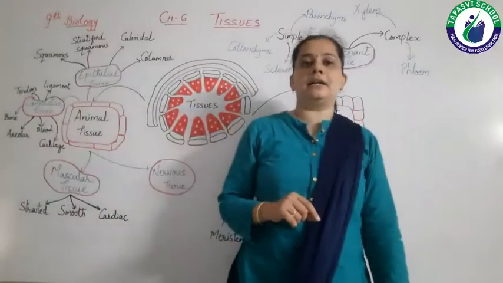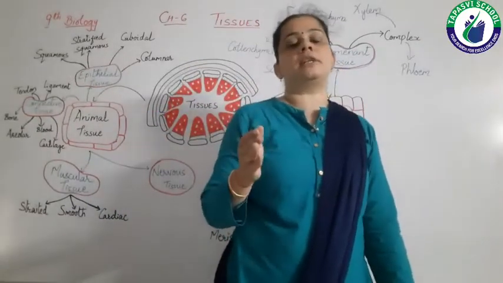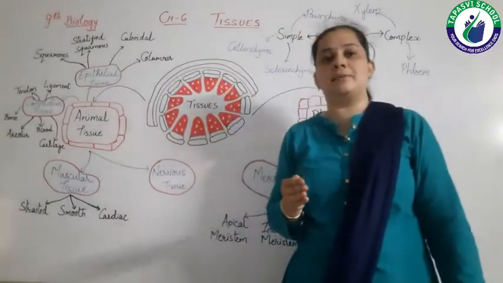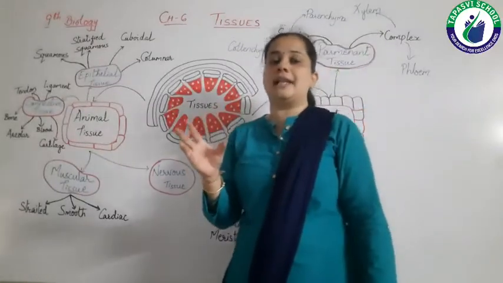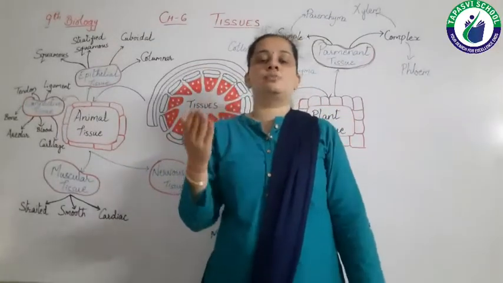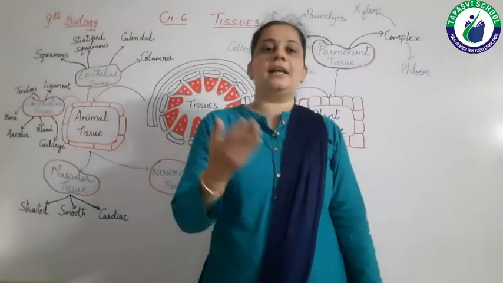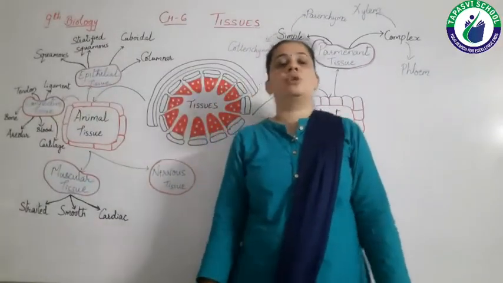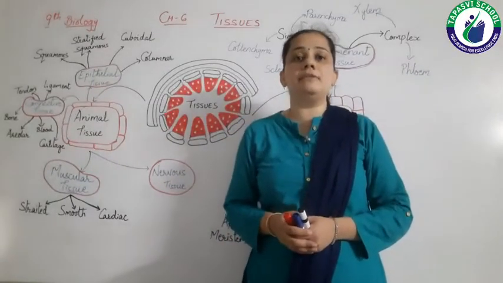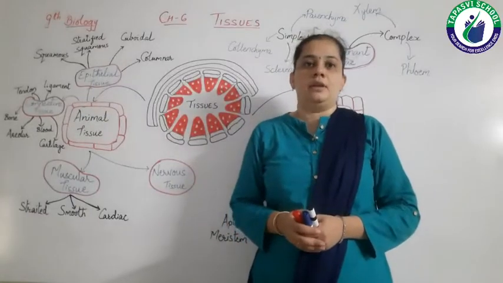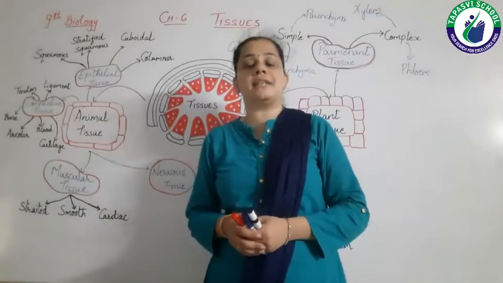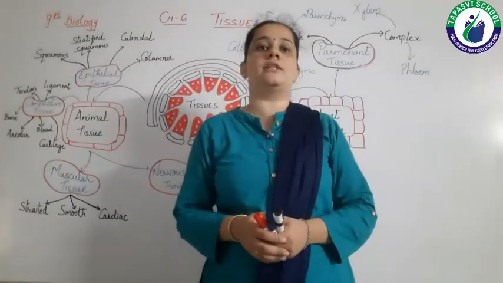So all the functions in the multicellular organism are done by different organs like heart, lungs, stomach, small intestine, large intestine, etc. So in multicellular organisms, there is a division of labor. Means all the functions are divided among various types of cells, tissues, and organs.